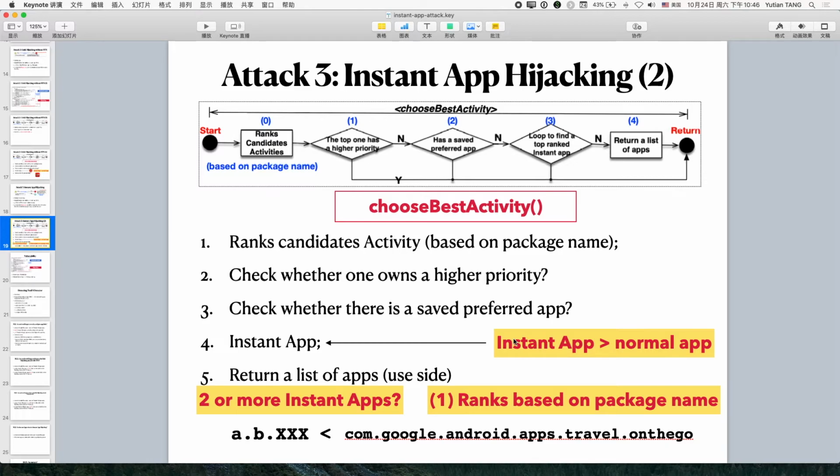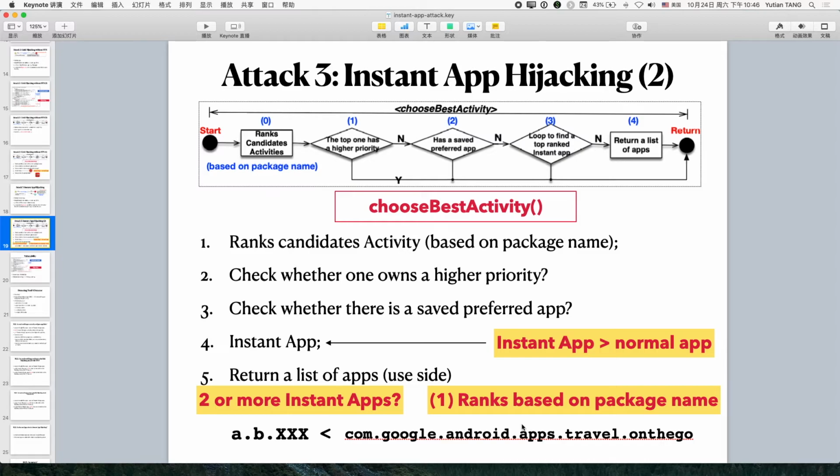So we only need to design a malicious instant app with a smaller package name. So we set our package name as a.b.xxx. So it's smaller than com, Google, Android, or something, right? So for this part, our malicious instant app is ranked higher than the victim instant app.